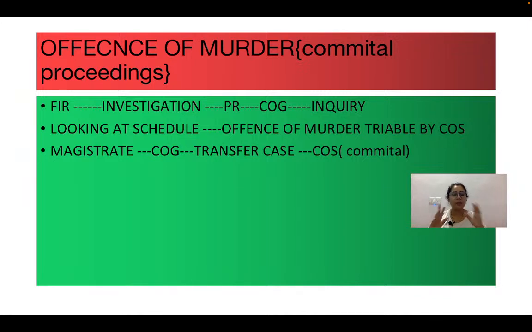Okay, now from the very first instant, during the inquiry itself, the magistrate looked at the schedule, and by looking at the schedule, he will get to know that this is the kind of offense which has to be tried by the court of session. Now, this is the situation in which committal proceeding comes into play. The judicial magistrate first class is not competent to try cases related to murder.